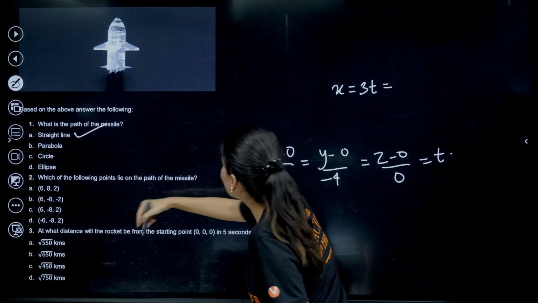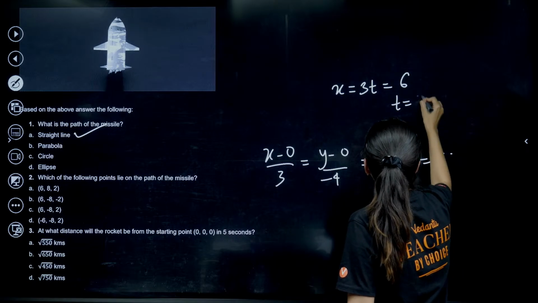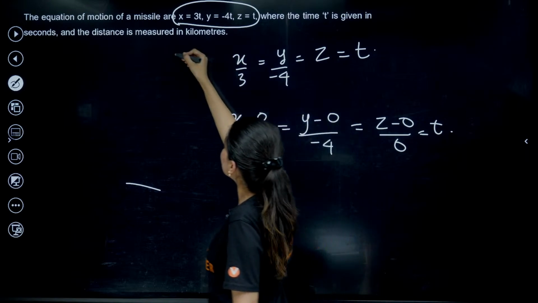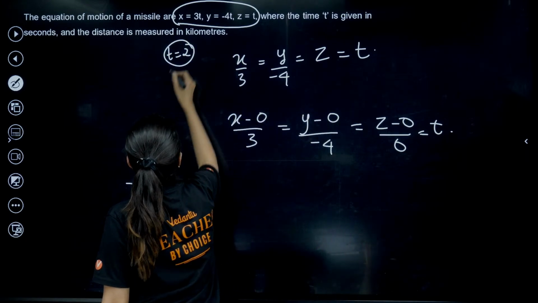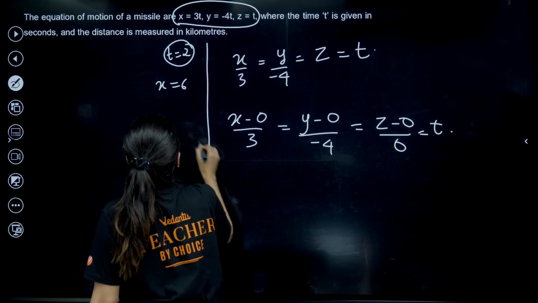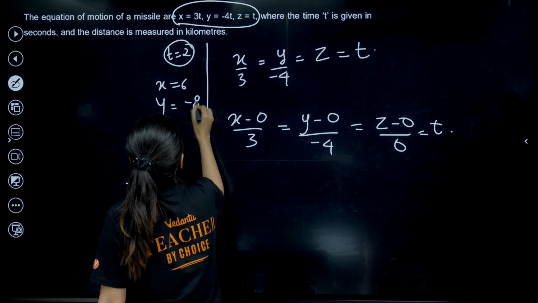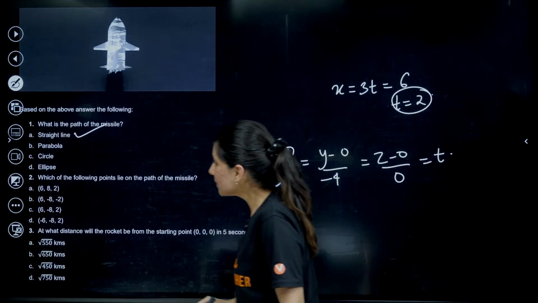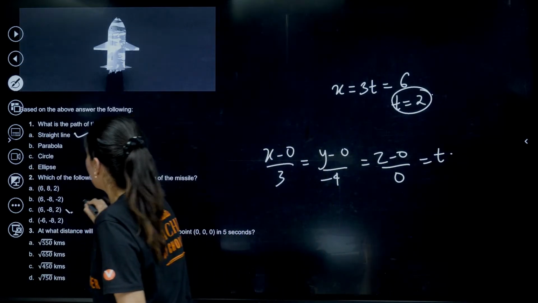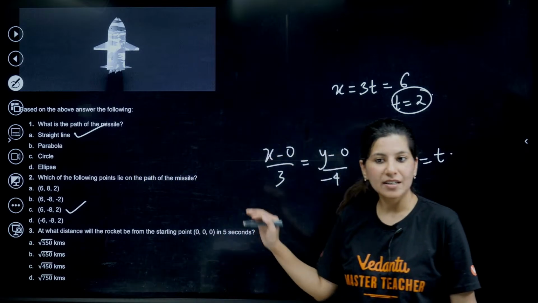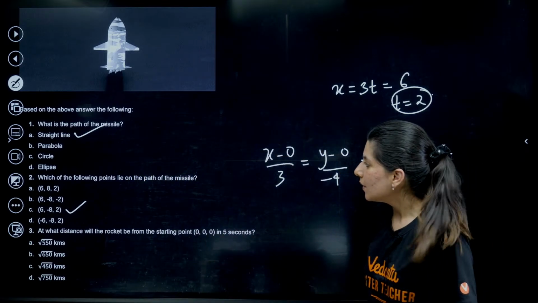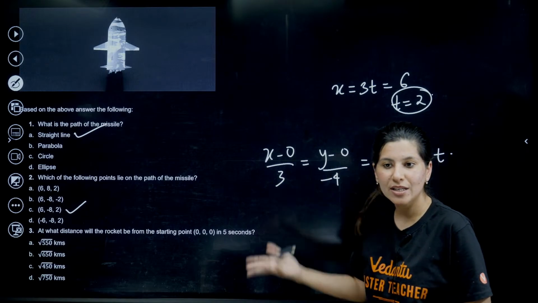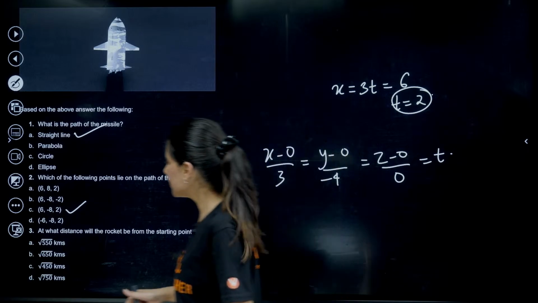If I take the x coordinate as 6, t is going to become 2. So if t is 2, x will be 6, y will be minus 8 and z will be 2. 6, minus 8, 2, option C. If it does not satisfy, then you can go ahead and check x equal to minus 6. Okay, option C, absolutely right.